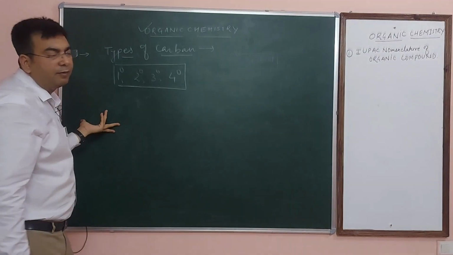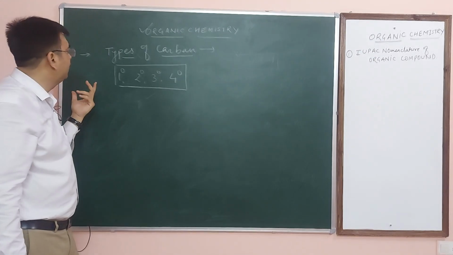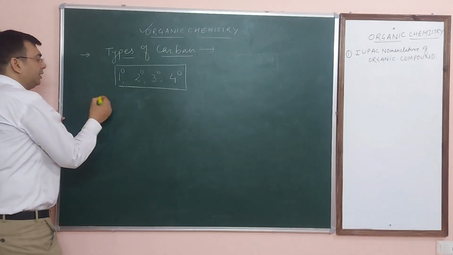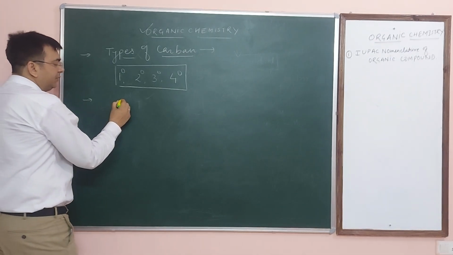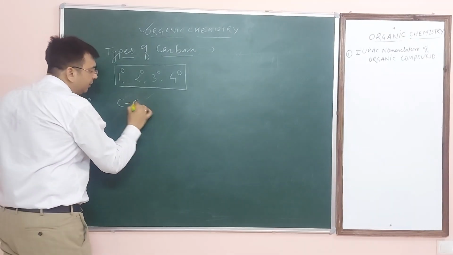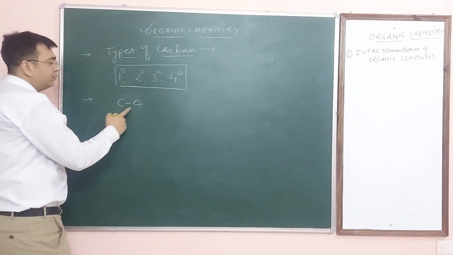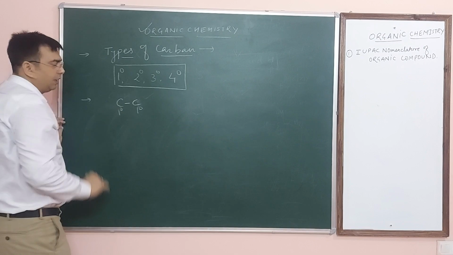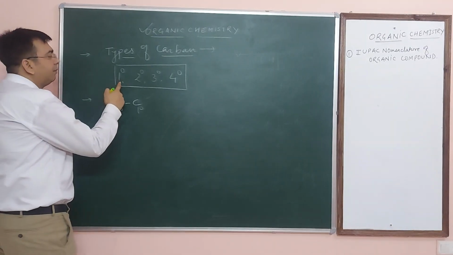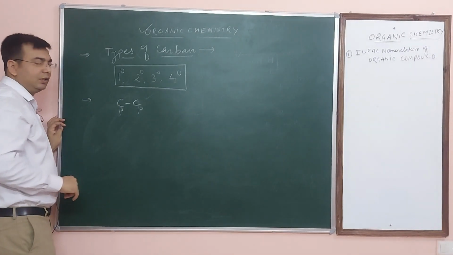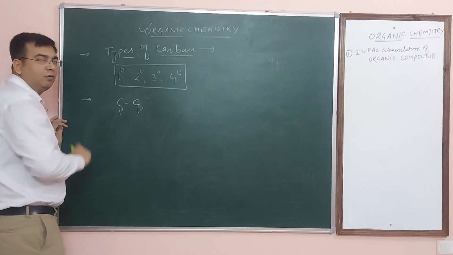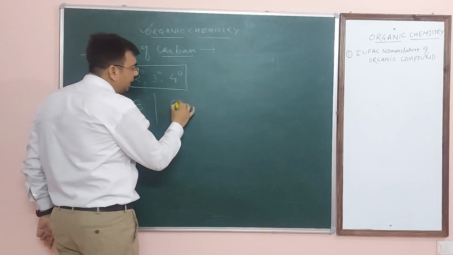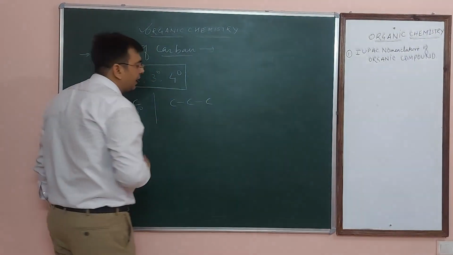How will you explain which carbon is a 1 degree carbon atom, which carbon is the primary carbon? So you can say the primary carbon atom means the carbon which is directly linked with only one carbon. That is known as primary carbon. This carbon is a primary carbon atom. This one is also a primary carbon atom. Clear? What is the meaning of primary or 1 degree carbon atom? The carbon which is directly linked with one carbon. Now secondary carbon atom means the carbon which is directly linked with 2 carbons. That is known as secondary carbon atom.